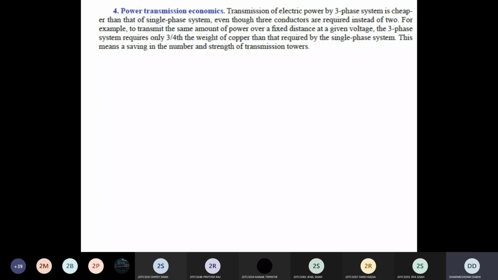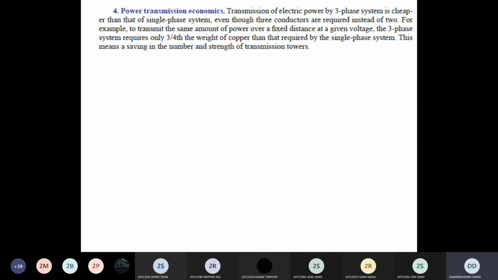So for the same power transmission, for a fixed distance, suppose I transmit 100 megawatt power over a 50 kilometer distance, in that case, in the three-phase system, I require 3/4 of the weight of copper material for the conductors as compared to the single-phase system. Understand this by one example.